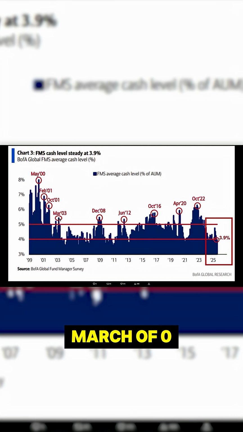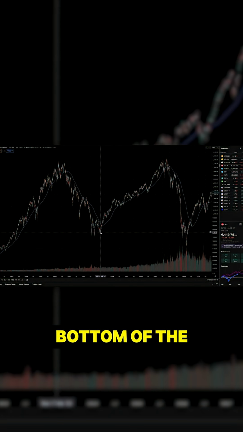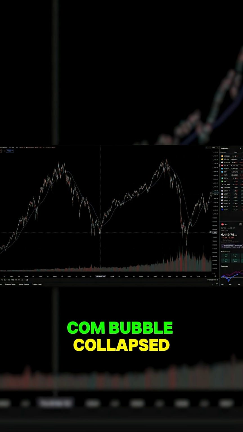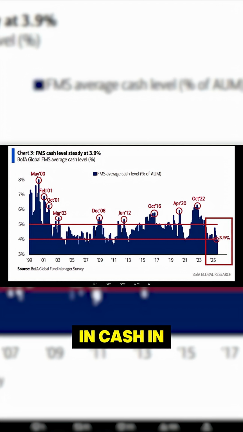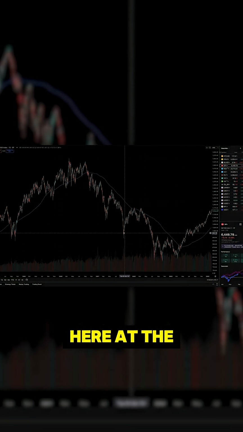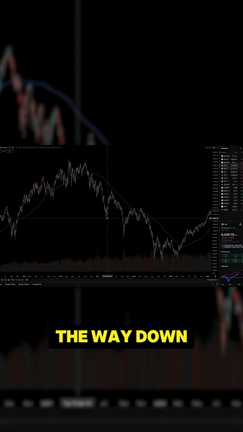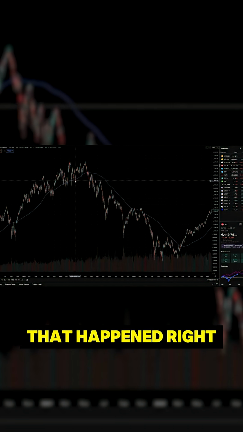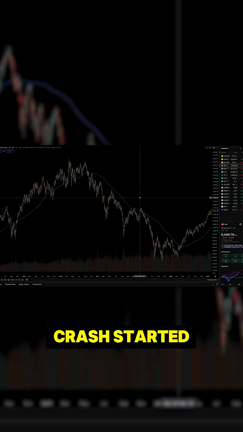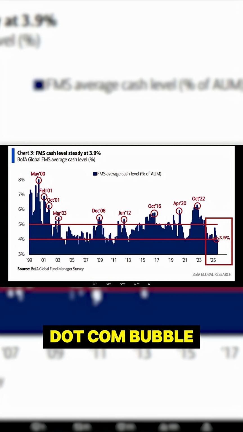We also have March of '03, which nailed the bottom of the market after the dot-com bubble collapsed. And we also have these spikes in cash in October of '01, February of '01, and May of 2000. That'd be right here at the bottom of this crash on the way down, right here at the bottom of this crash on the way down, and then at the bottom of this tiny little dip that happened right before the main crash started.